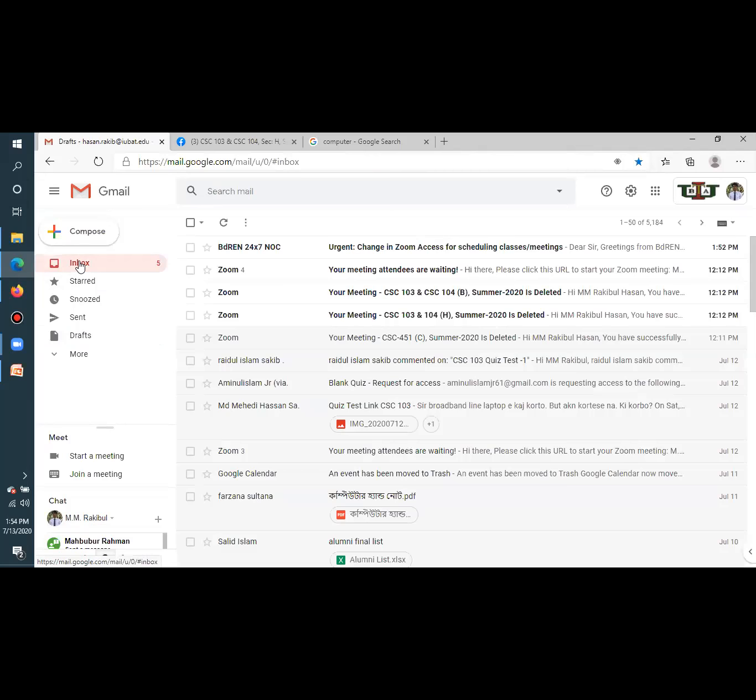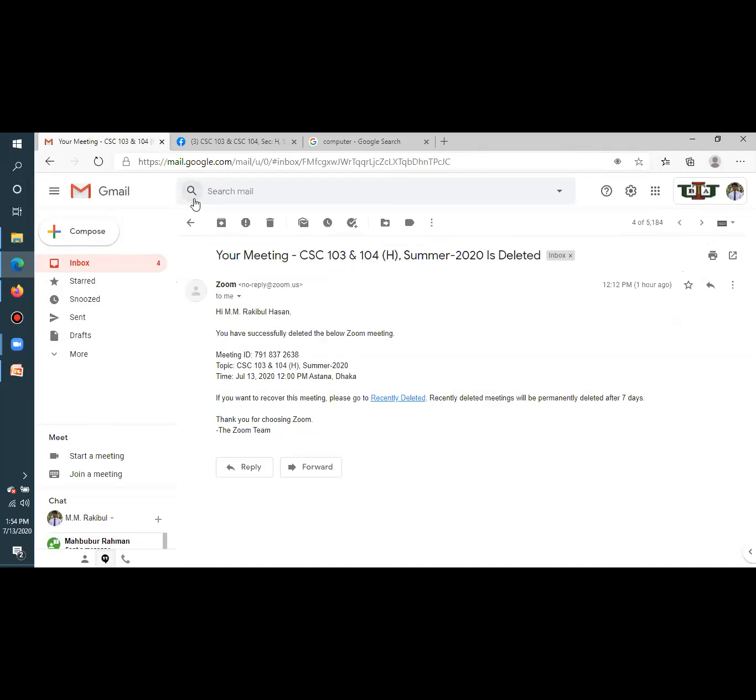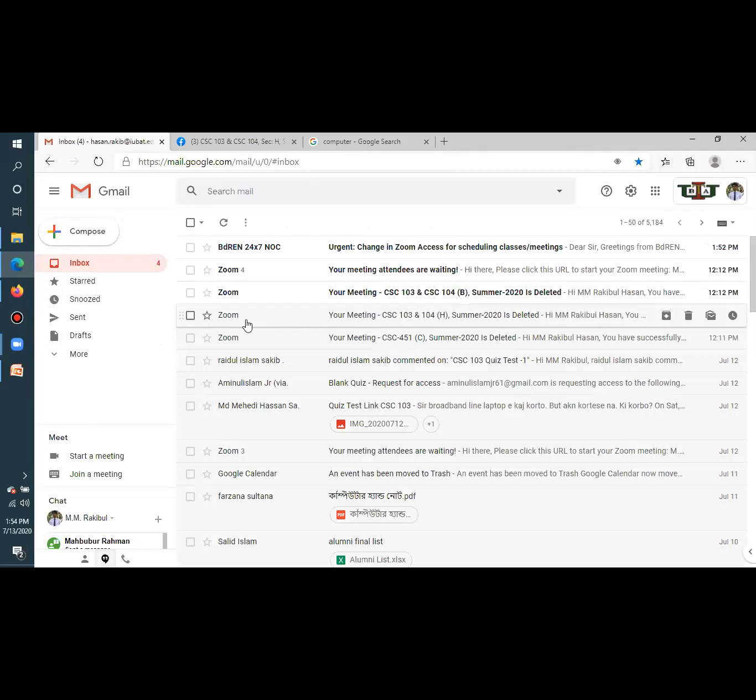And this is the inbox. Here, whatever messages I am getting, all the messages are here. And here you can see some messages are bold, some messages are not bold. Bold means I haven't opened this one yet. These are unread. If I click it and read this one, and then go back, it is not bold anymore. So bold means these are unread.